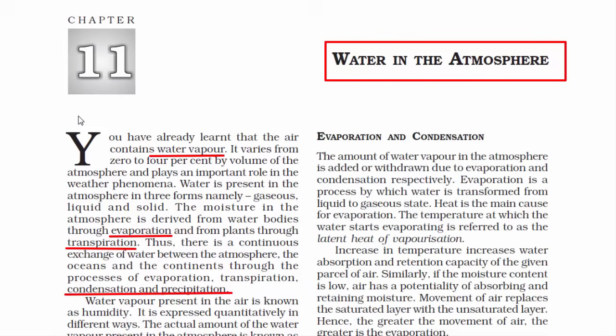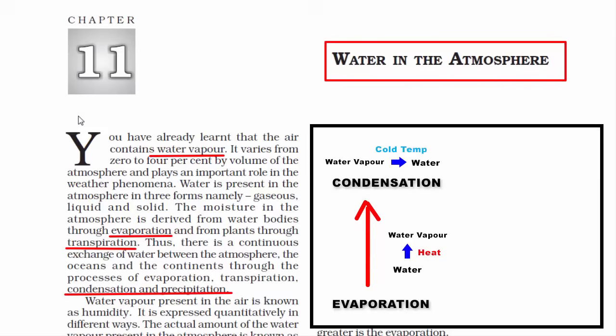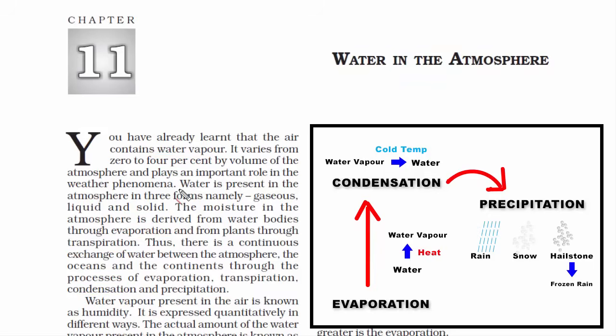So if I have to quickly sum it up, it all begins with evaporation, wherein liquid turns into gas, that is water vapor. After that, condensation takes place, wherein the water vapor, which is in gaseous state, turns back into liquid. And then precipitation takes place, in which water comes down on the surface as rain, snow or sometimes as hail. Hail is frozen rain. So you see, now there is another physical state of matter, which is solid. With this, we know that water is present in the atmosphere in three forms: gaseous, liquid and solid.